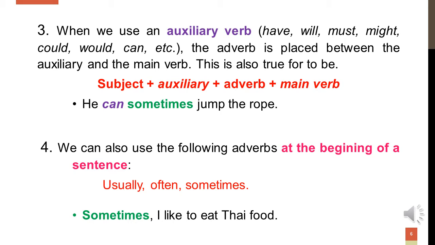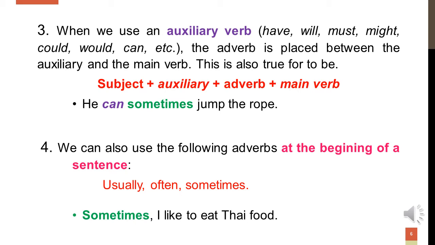For example, he can sometimes jump the rope. In this case, at the beginning of the sentence we have the subject, the personal pronoun he, then we have the auxiliary, in this case can, and after this we have the adverb of frequency, that is sometimes.